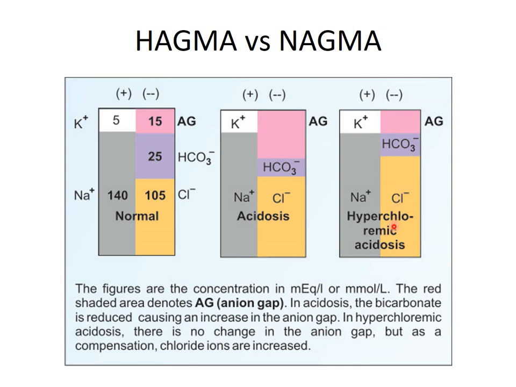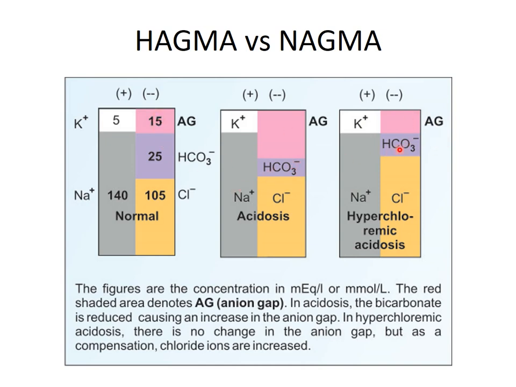What happens in normal anion gap metabolic acidosis? As it is a normal anion gap, which level is increased? Chloride is increased, so it is also known as hyperchloremic acidosis. Here also potassium and sodium are unaltered, and the anion gap is normal. You can see the normal anion gap is unchanged.